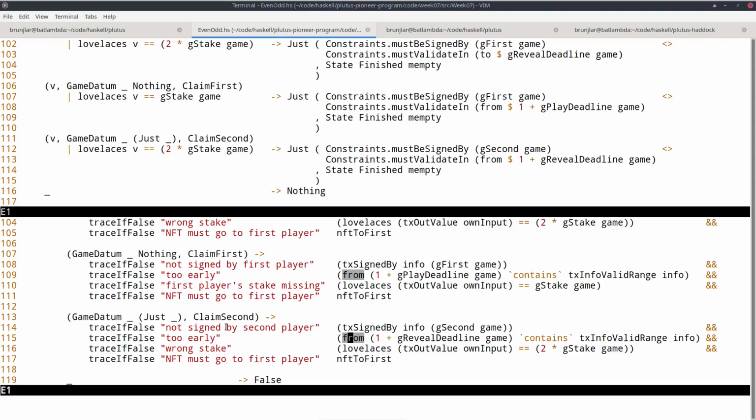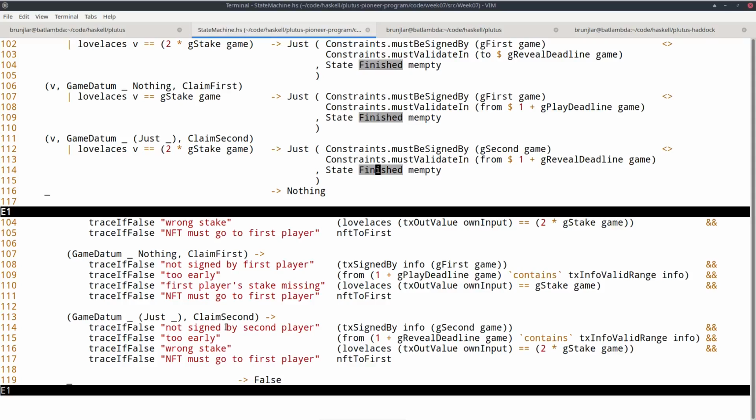It must only happen after the reveal deadline has passed. That's here. And the incoming stake must be correct. It must be both the first and the second player's stake. That's again here checked on the left-hand side. And again, this is a final state. So in the old version, we insist the NFT goes back to the first player. This will be taken care of automatically here. We just indicate that we are transitioning into the finished state.